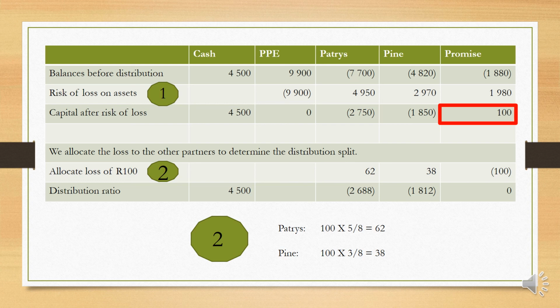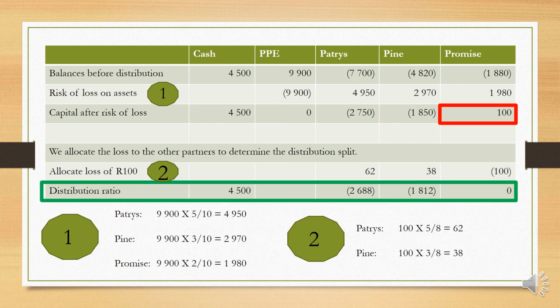So all we do is we split the 100 Rand loss that Promise would have realized into Patrice's account on 5/8 and into Pine's account on 3/8, giving us the final balances of 2,688 and 1,812, leaving Promise at 0. And this would be your final distribution ratio, which would be applied in calculating how the 4,500 would be distributed to the owners of the pot.